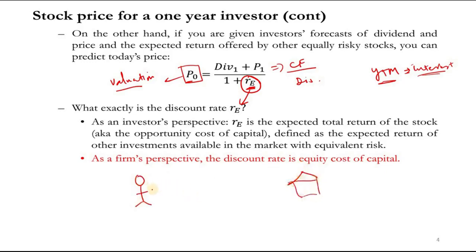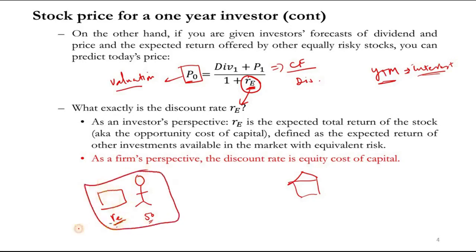The investor actually paid some money to buy this stock, and he is thinking that he should at least get this return. So this is the return from the investor perspective.